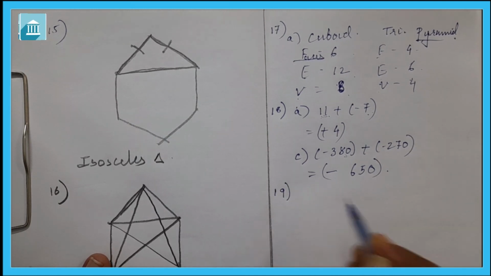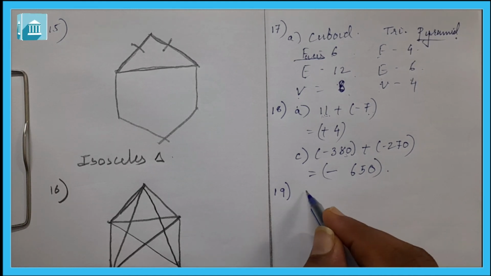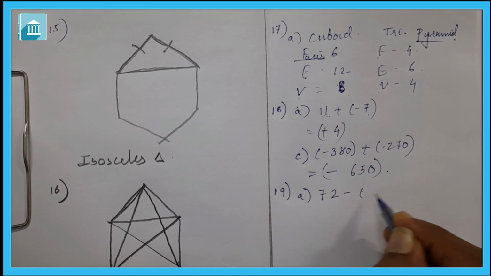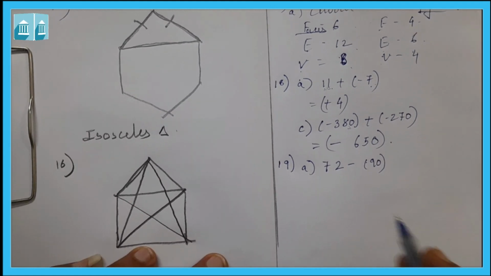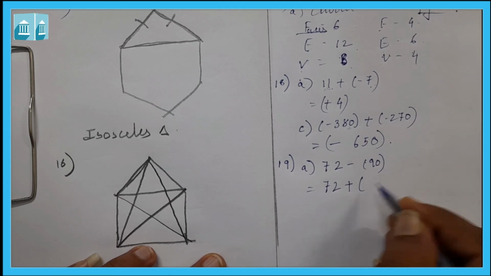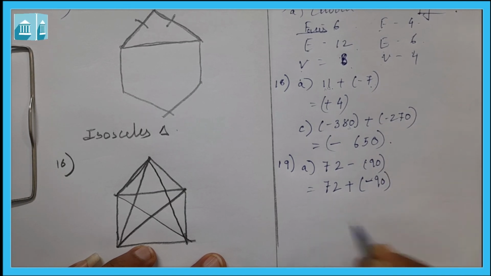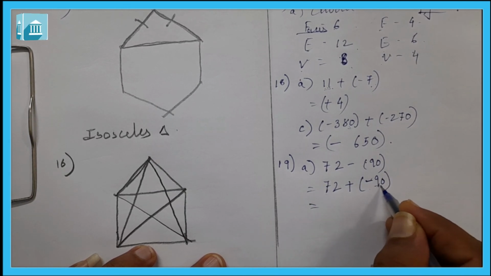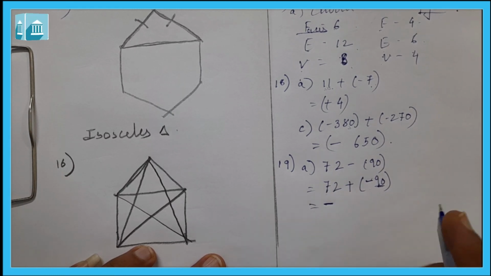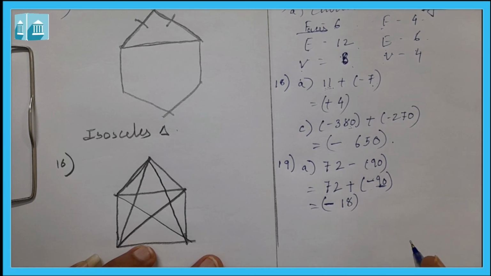In the same way let us see the 19th one. In 19th one it is find, first it is given 72 minus 90. Now we know that to do this, in place of minus we will do the plus, and the additive inverse of 90, that will be minus 90. Here the minus 90 has the negative sign, so result will be negative. 90 minus 72, it will be 18. So the answer is minus 18.